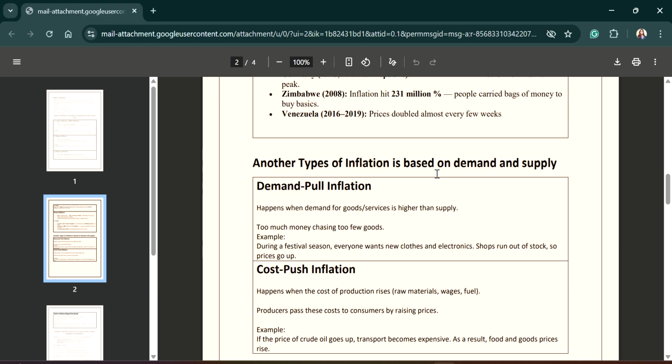For example, if the price of AC increases because of limited supply and because of higher demand in the summer season, then the price will increase, and in this scenario there is too much money chasing too few goods. This type of inflation generally occurs when there is higher demand and lower supply, or we can say that supply is limited and demand is increasing.